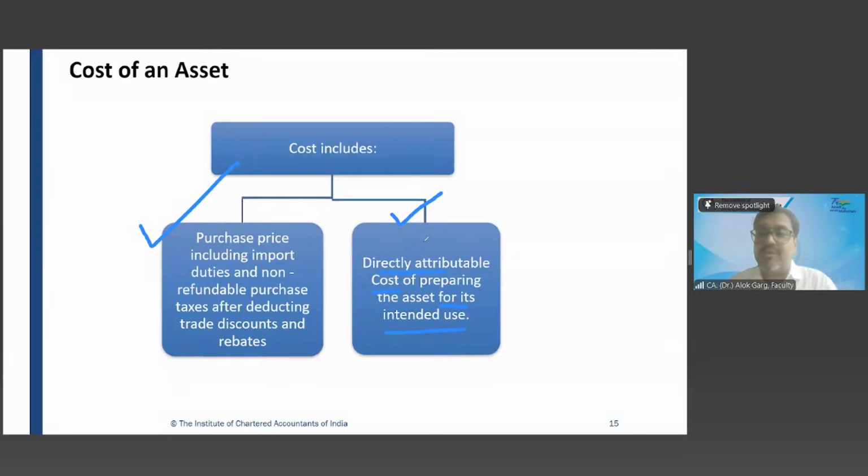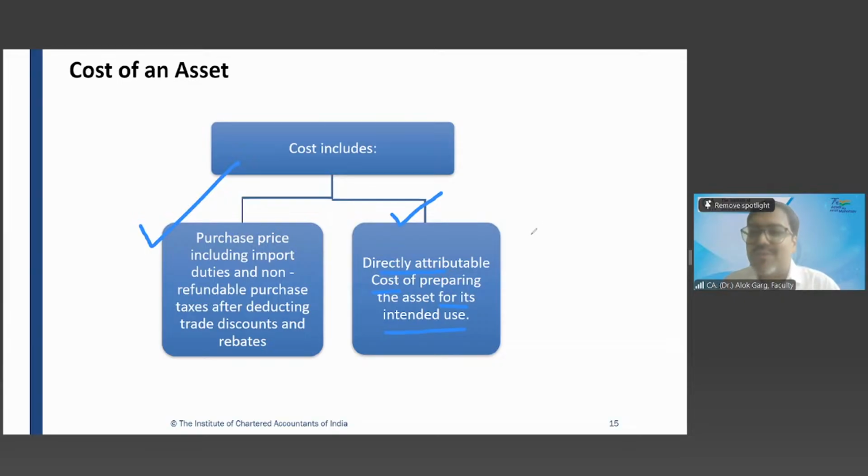So it is a cost for bringing the asset to the location and condition necessary for it to be ready for its intended use.